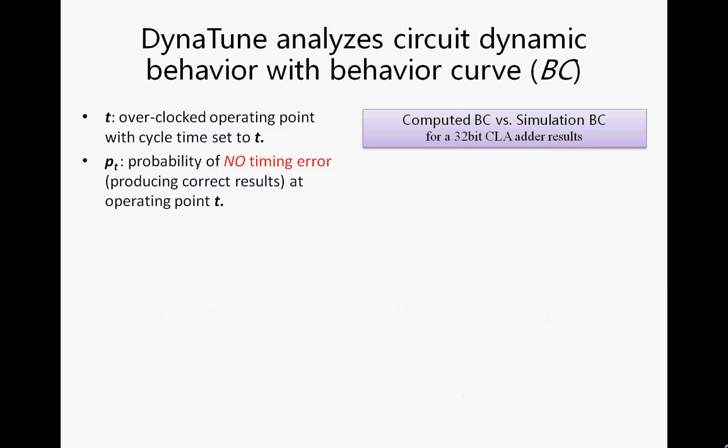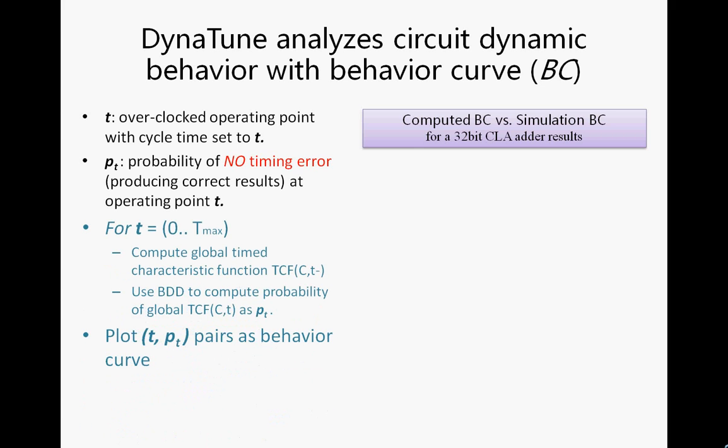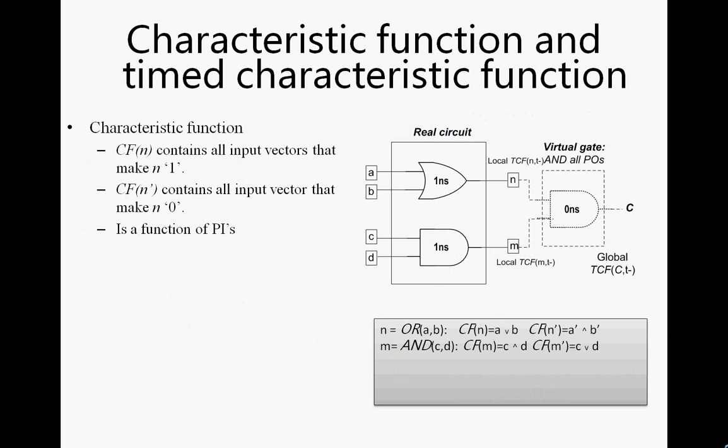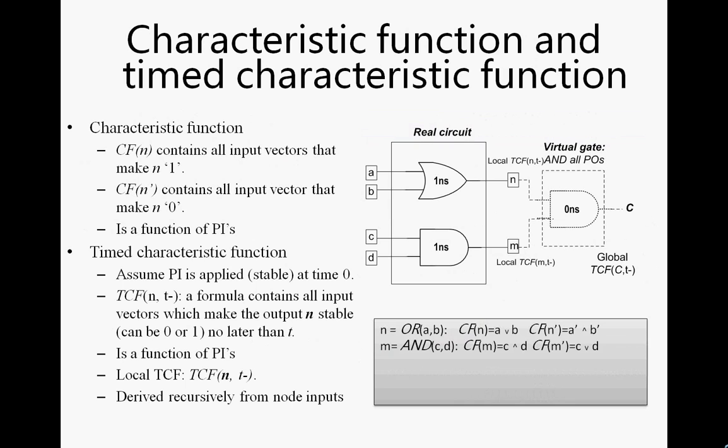We need first to compute the circuit dynamic behavior by varying the cycle time. At each specified clock cycle, we need to compute the probability of getting correct result. This is done by using the characteristic function and the timed characteristic function, by recursively calling the TCF function until it reaches the primary input.